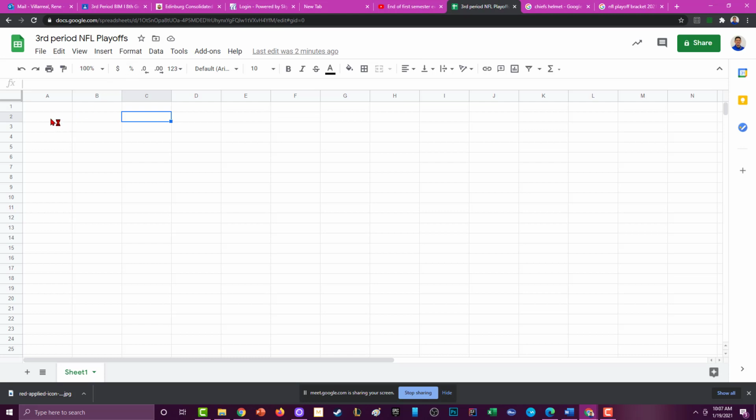To do that, you're going to create your brackets. I'm going to go ahead and highlight 8 cells. I'm actually going to start from number 4 to give space for some pictures or logos or whatever. So I'm going to highlight 8, and I'm going to come here to my borders. What I want is a line on the top, the right, and the bottom. And that gives us this.